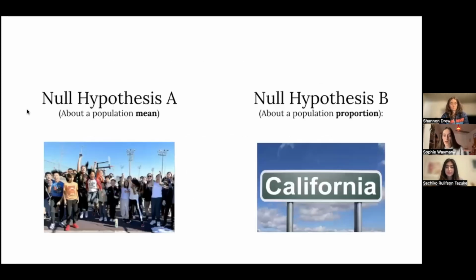And now to get into our hypotheses. For null hypothesis A, which focused on the population mean, we hypothesized that for the 2018 through 2019 school year, the population mean of 8th grade enrollment sizes for all of the California counties was 10,000. And for null hypothesis B, which focused on the population proportion, we hypothesized that in the 2018 through 2019 school year, the population proportion of 8th graders in California who were categorized as reclassified as fluent English proficient, RFEP, was 0.2.